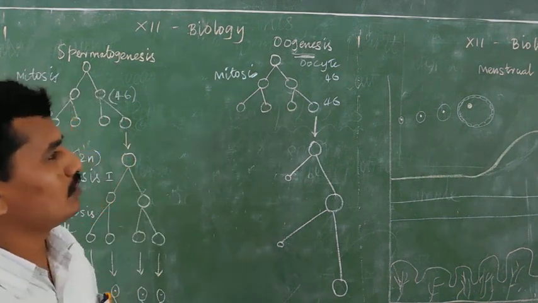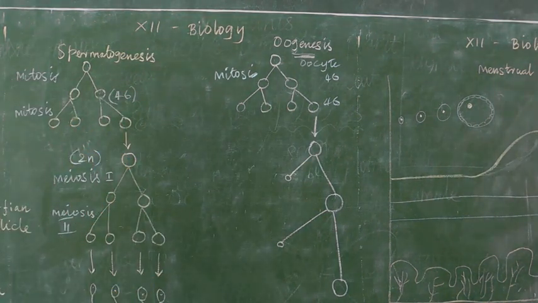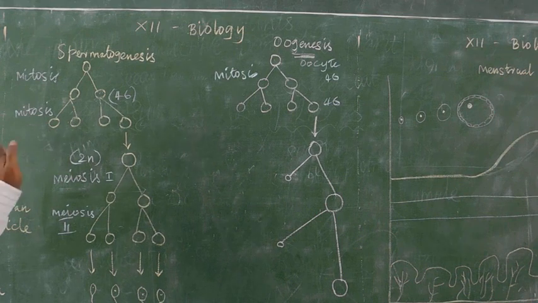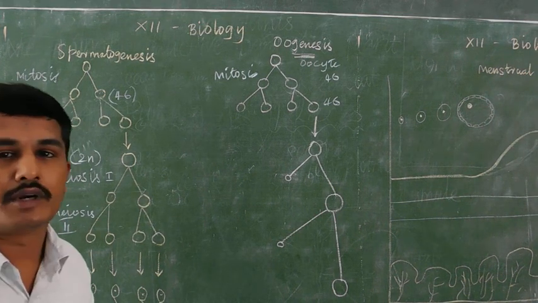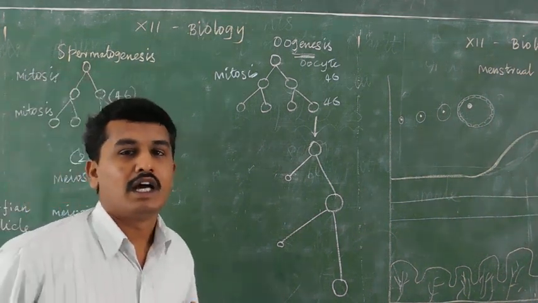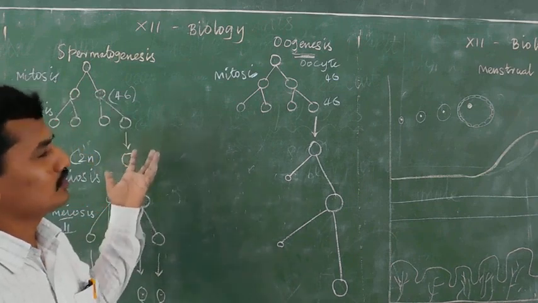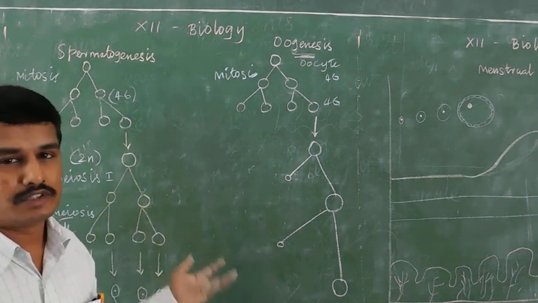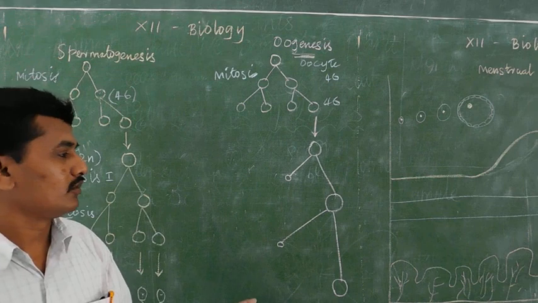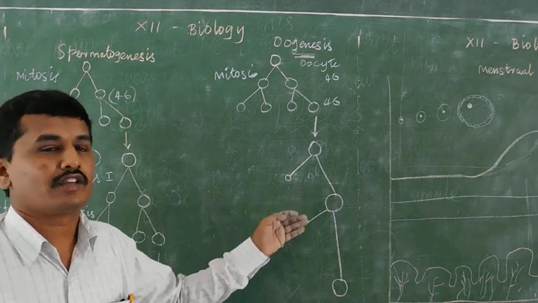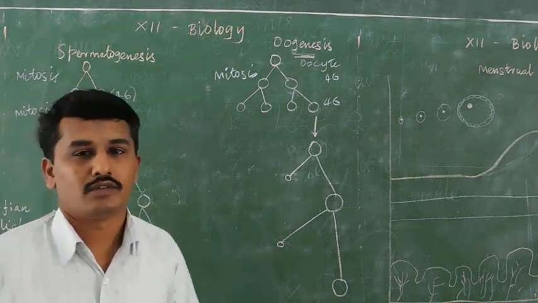The oogenesis process we will cover in the next class. Okay, read the last class on the female reproductive system, the formation of ovum, and the spermatogenesis process, the formation of sperm. In oogenesis, I gave a small idea. In the next class we will continue from oogenesis. Okay, thank you.